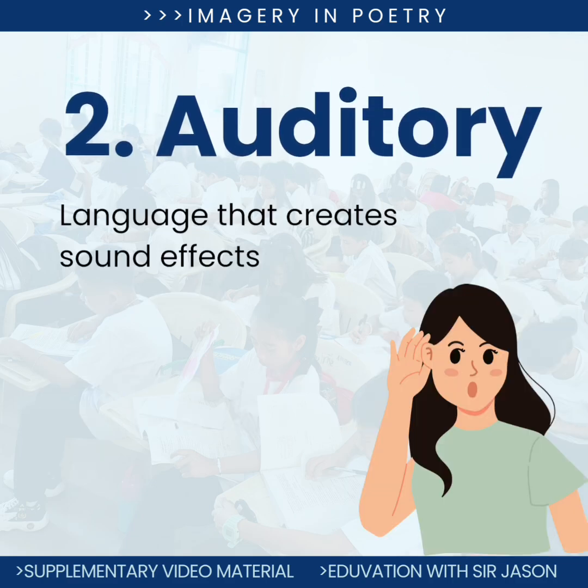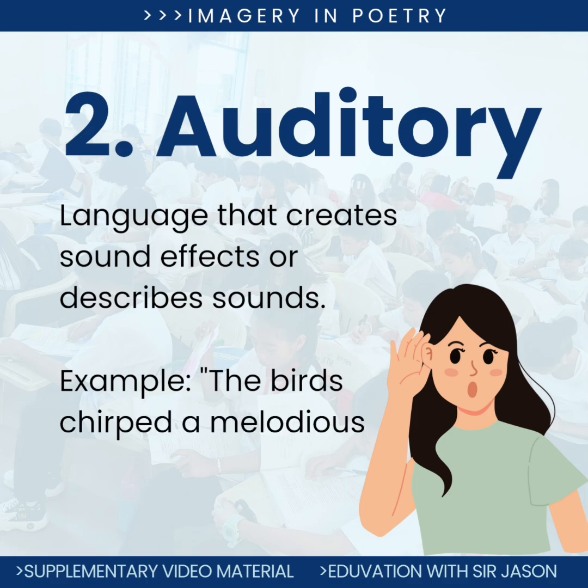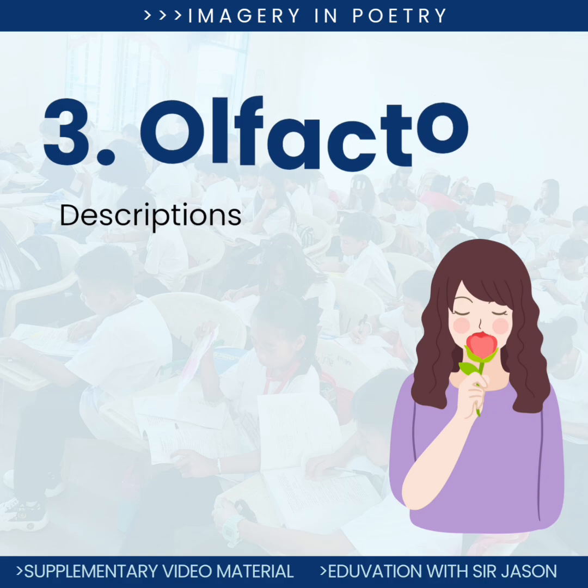2. Auditory imagery. Language that creates sound effects or describes sounds. Example: the birds chirped a melodious tune at dawn. This line evokes the sound of birds chirping in the early morning. Words like melodious tune suggest a pleasant, musical quality to the bird's song, allowing the reader to imagine and almost hear the sound as if they were there.